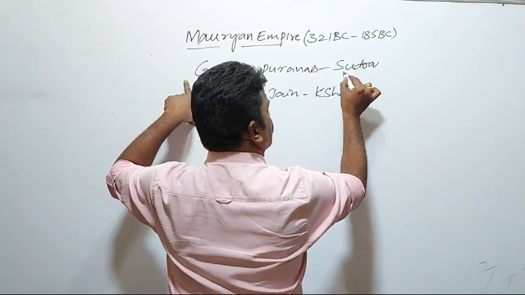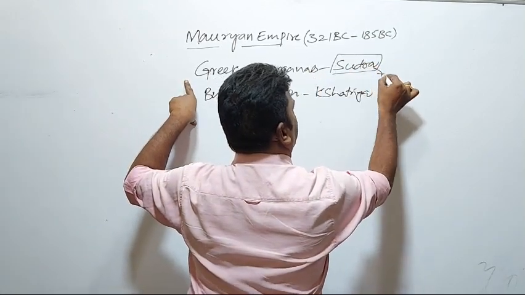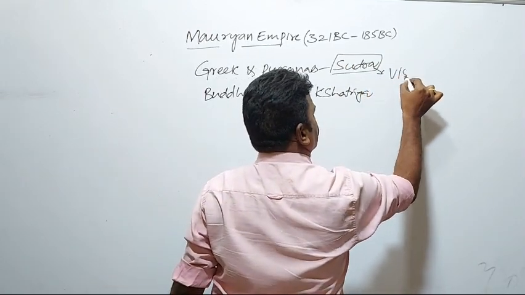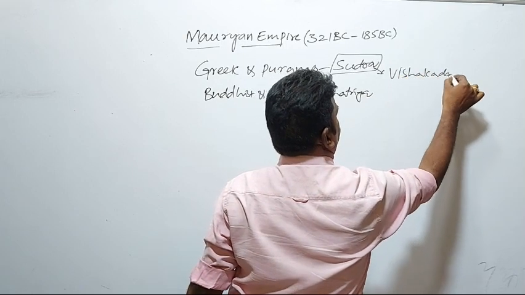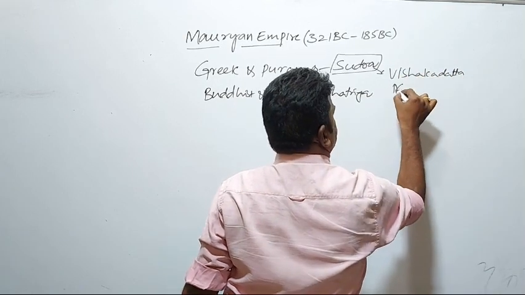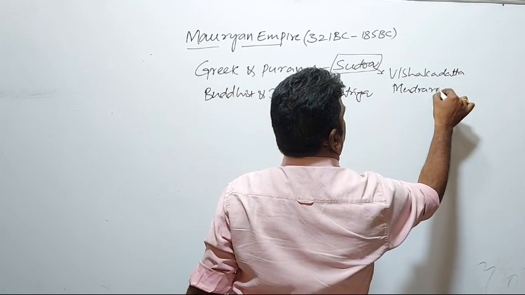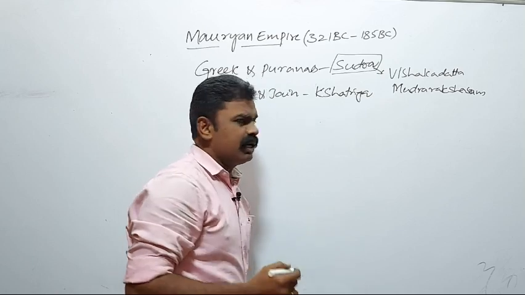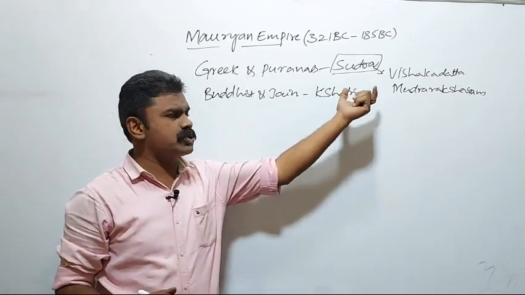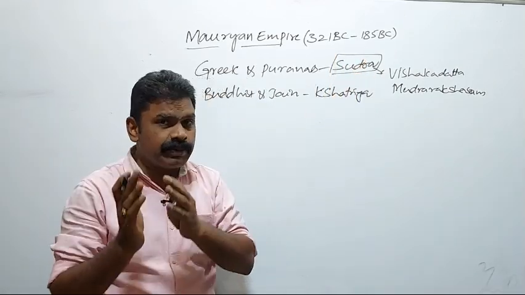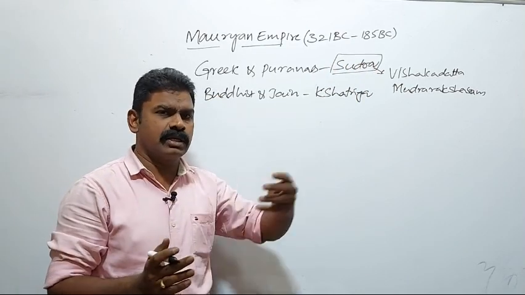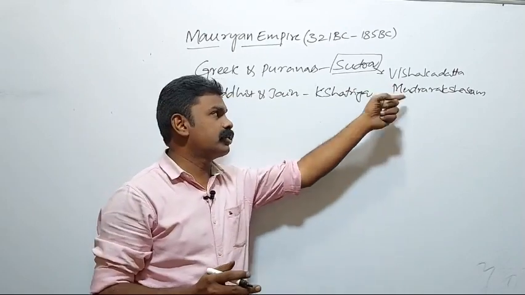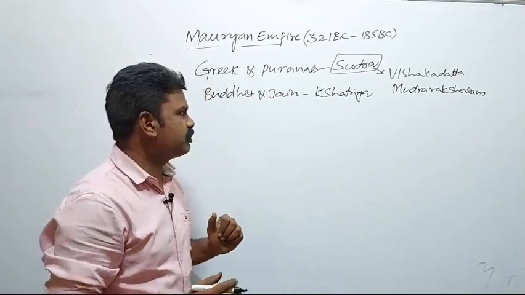This Greek and Puranic view of Sudra was also supported by Visakadatta's Mudra Rakshasam. Why does it support that? Already we discussed that the Nandas were Sudras. So there was an illegitimate relationship between the Mauryans and Nandas. Nandas were Sudras, and Mauryans were also Sudras according to Visakadatta's Mudra Rakshasam.